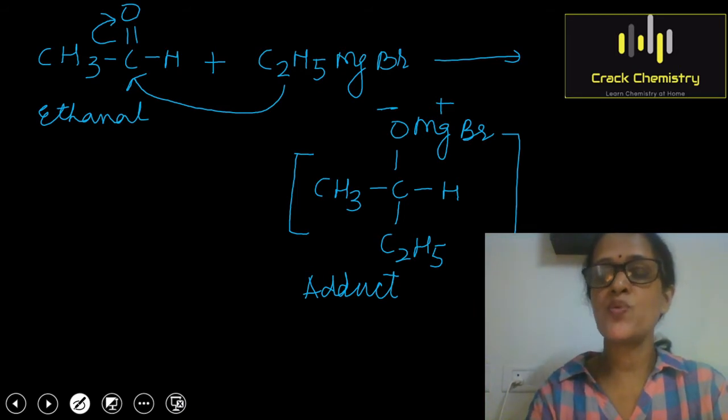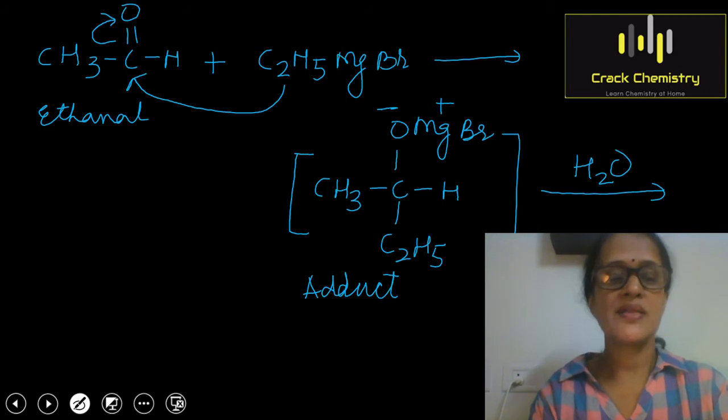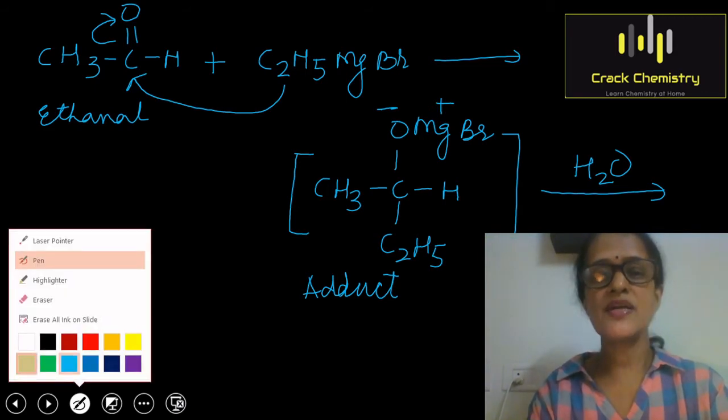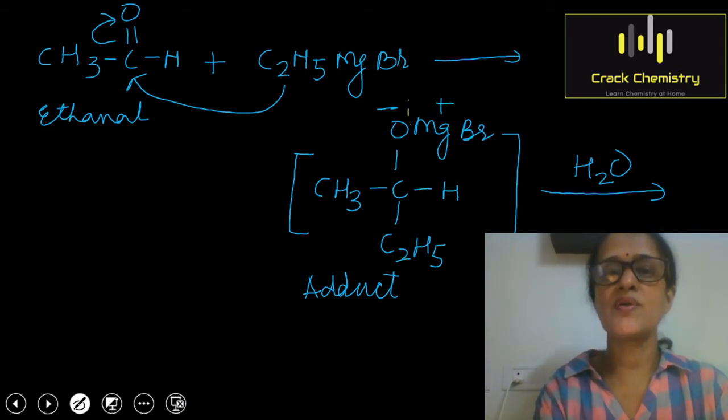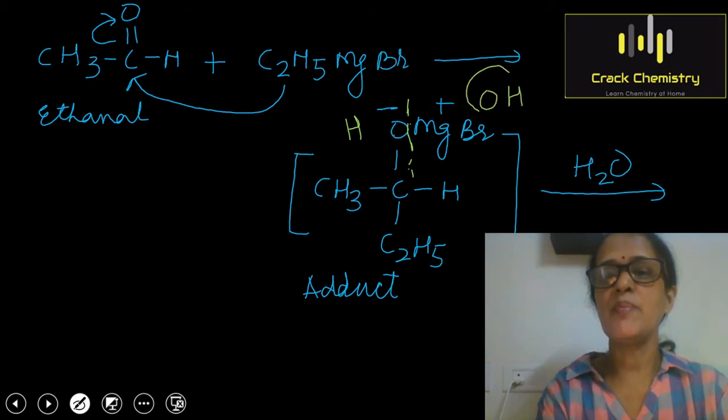Now this adduct will undergo hydrolysis, and as I told you, within seconds you can write the product of hydrolysis by breaking this O-Mg bond. H of water will be added to this oxygen and OH will be added to the magnesium.